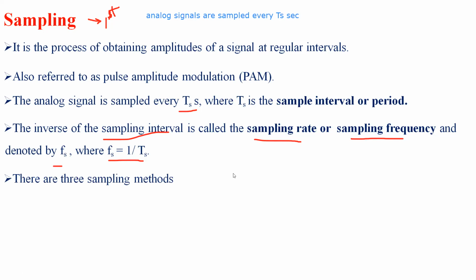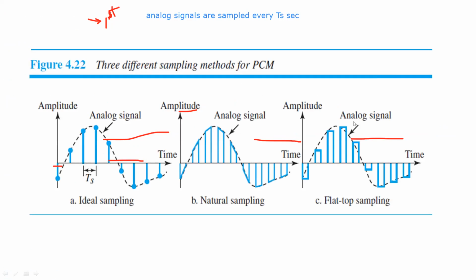Basically we have three different sampling methods, and those are the ideal method, the natural method, and the flat top method. These are the three major sampling methods.